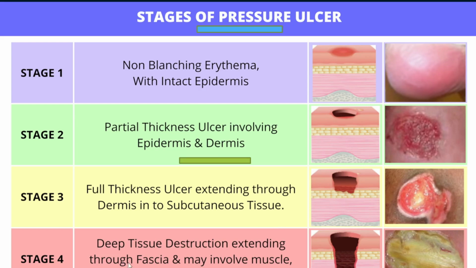Last comes the stage 4 pressure ulcer. Stage 4 involves deep tissue destruction, extending through the fascia and possibly involving muscle, bone and tendons. This is the original picture of a stage 4 pressure ulcer, and you can see that the bone and tendons are involved. In the schematic diagram, the epidermis, dermis, subcutaneous tissue, muscles and fascia are all involved, and it has extended up to the bones and tendons. So that is stage 4.